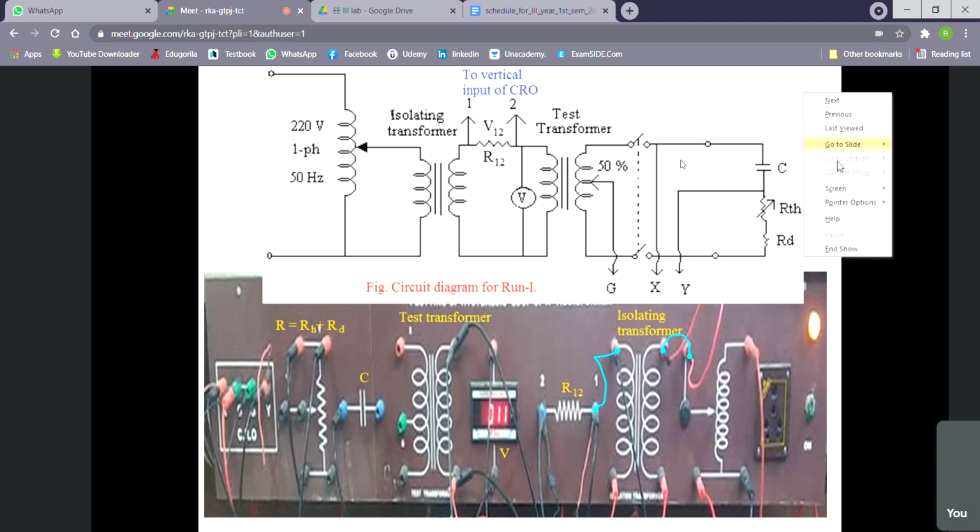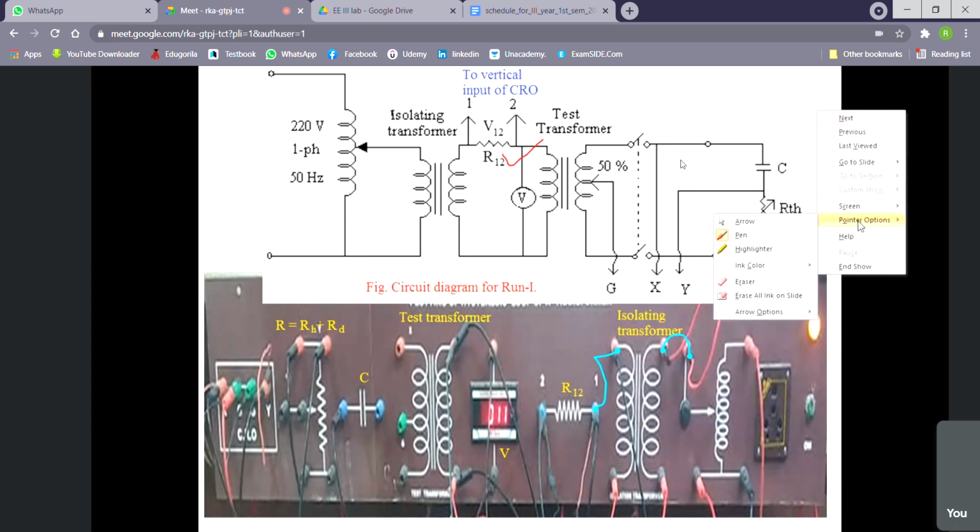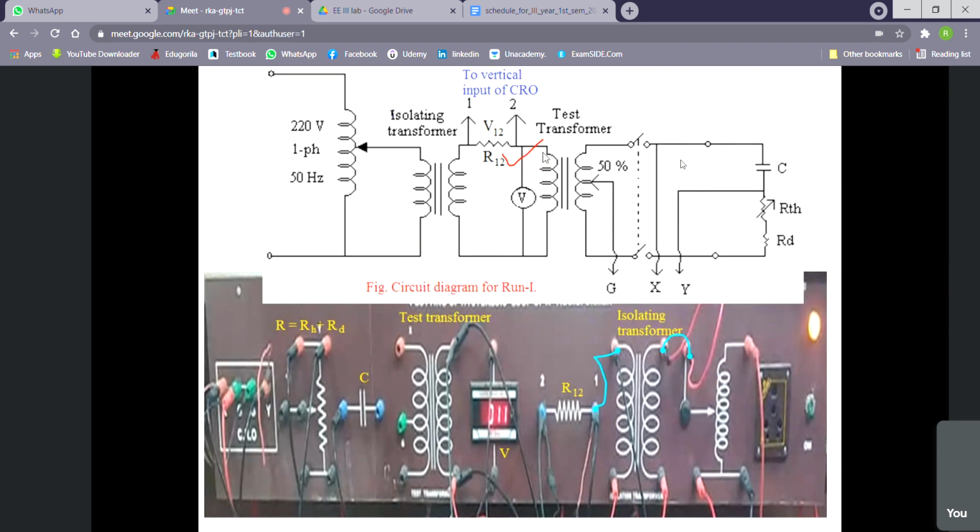Right, R12. Then from R12, it will go to the test transformer. So it will be connected there. There will be no connection in the secondary, so it will be left open. So we have connected only this path.